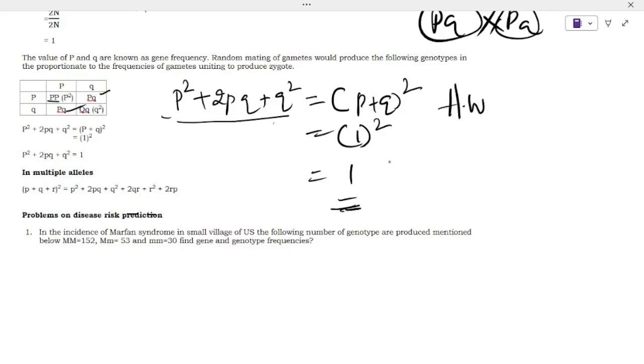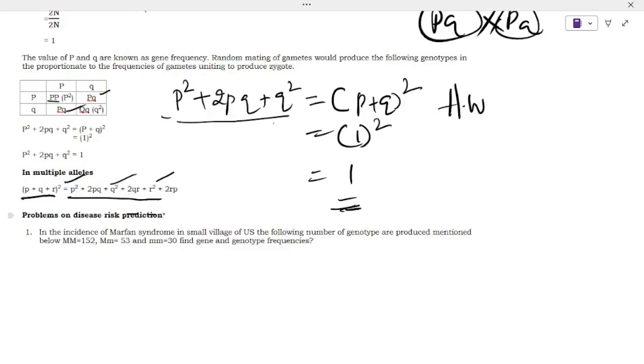So, sir, it is for two alleles. What about multiple alleles, sir? For multiple alleles, you can see p plus q plus r whole square is there. You already know the formula: p square plus q square plus r square plus 2pq plus 2qr plus 2rp. That is equal to 1. Further, we'll directly go with the problems here.